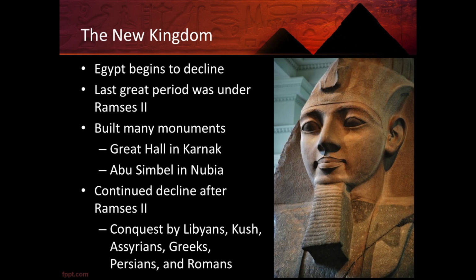But not long after his reign, Egypt began to decline again, and pretty quickly. The last great period was considered to be under Ramses II. Ramses II also constructed a lot of buildings, including the Great Hall at Karnak and Abu Simbel in Nubia. However, after Ramses' rule, Egypt continued to decline, and the next period would see conquests by many different groups, the Libyans, Kush, the Assyrians, the Greeks, the Persians, and finally the Romans.